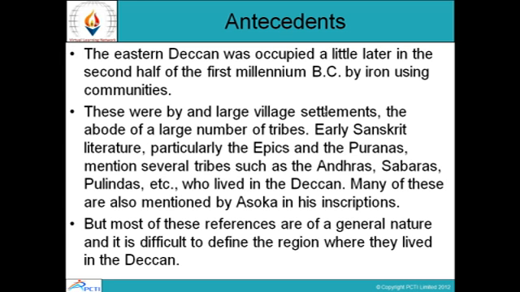Early Sanskrit literature, particularly the epics and the Puranas, mention several tribes such as the Andhras, Sabaras, Pulindas, etc. who lived in the Deccan. Many of these are also mentioned by Ashoka in his inscriptions. But most of these references are of a general nature, and it is difficult to define the region where they lived in the Deccan.